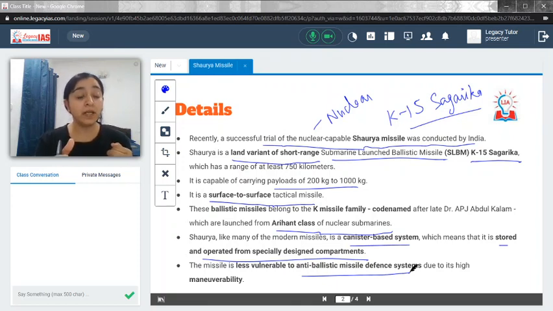For example, the enemy territory could have an anti-ballistic missile defense system, but this Shaurya missile is less vulnerable. And why is it less vulnerable? Because it has high maneuverability, which means it could maneuver very easily, and hence it is less vulnerable to the anti-ballistic missile defense system which could be there in the enemy territory. So these are the few details that you need to know.